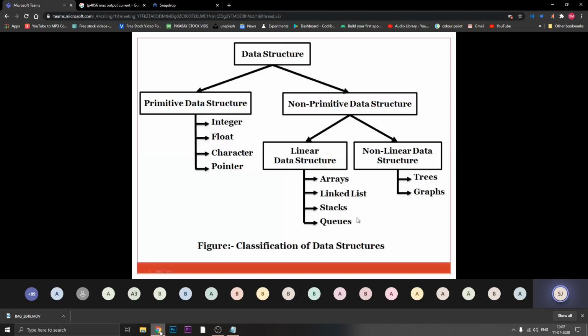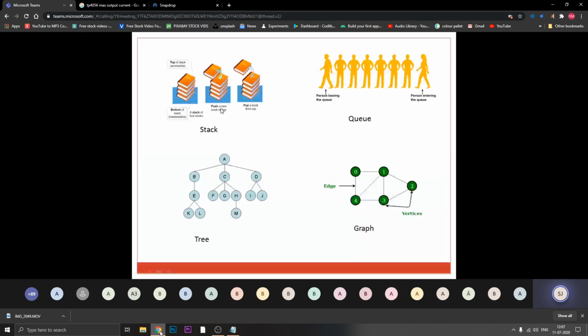Listen carefully, I can implement a stack program with the help of an array. Also, I can implement a stack program with the help of a linked list. Whenever I am using a normal array, you can make your program such that it will satisfy all the properties of a stack, meaning one after another you are adding, one after another you are removing.